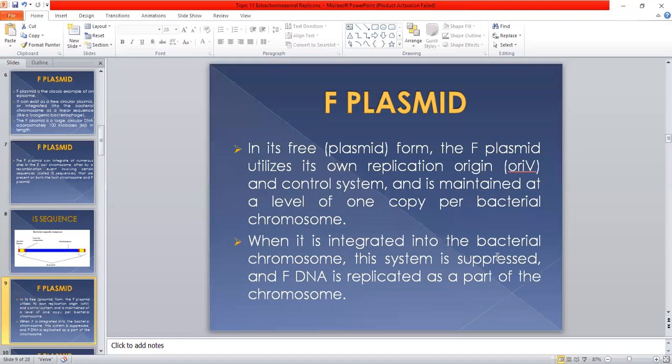When the F plasmid becomes a part of the bacterial genome, its replication origin and control system are suppressed, and the F DNA is replicated as a part of the bacterial chromosome.